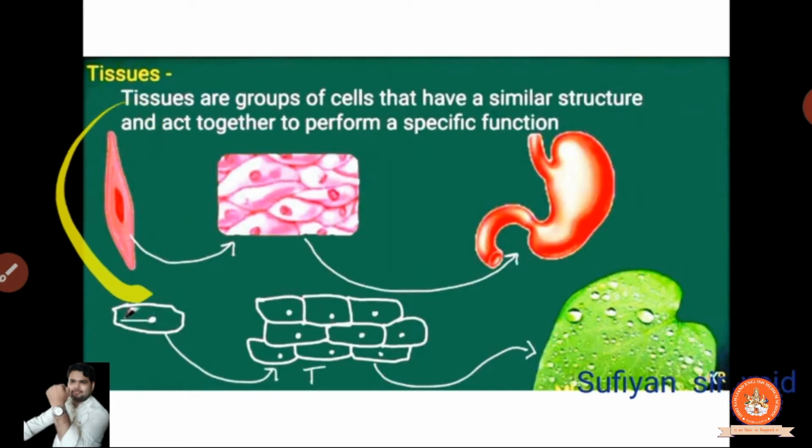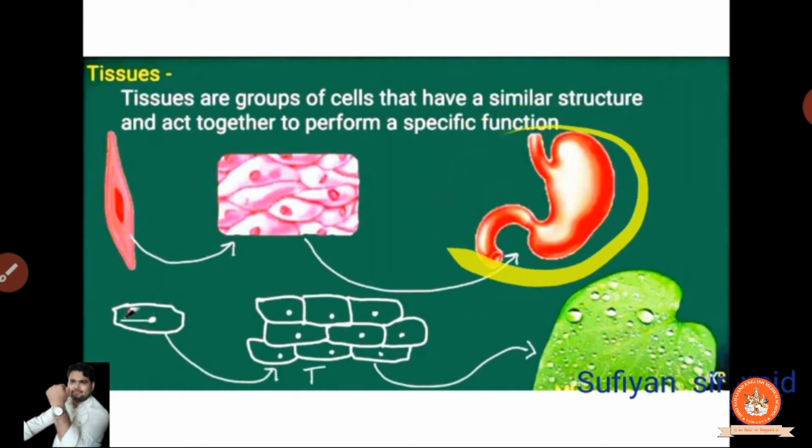This is a single cell. This is the combination of cells, and the combination of cells is known as what? It's known as tissues. Clear? And the combination of tissues is known as one organ. It makes one organ. Okay.